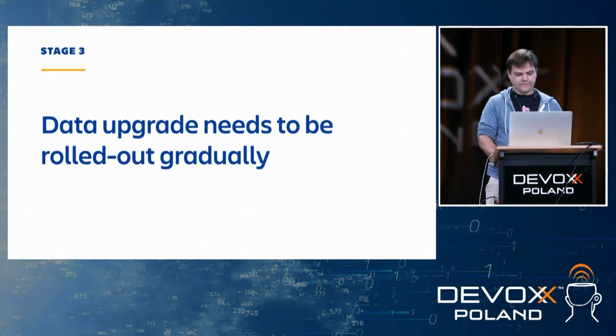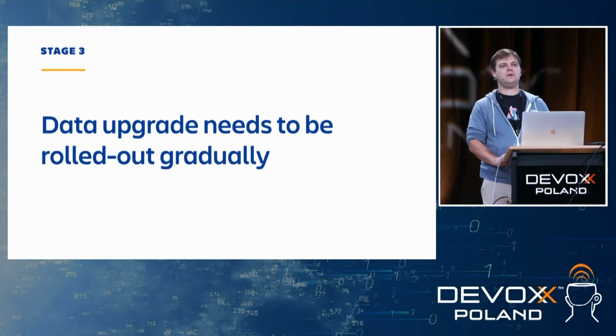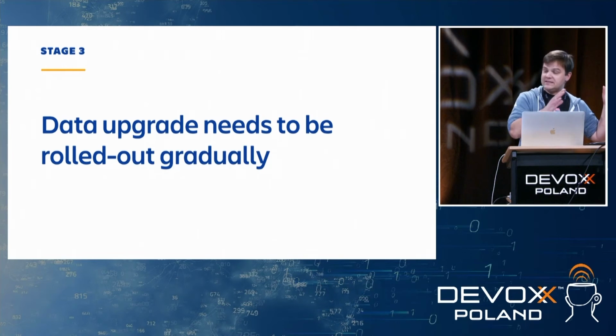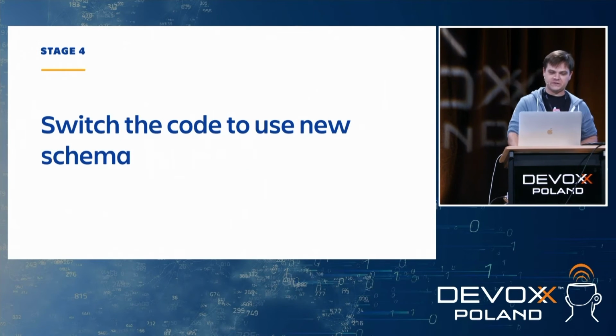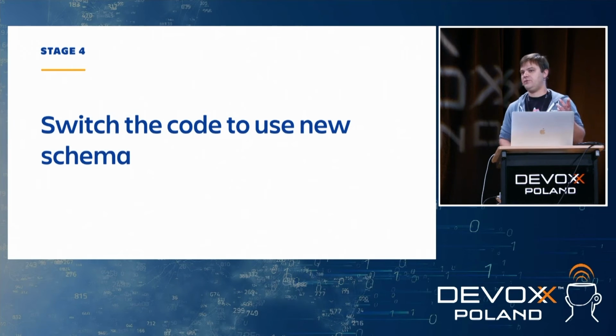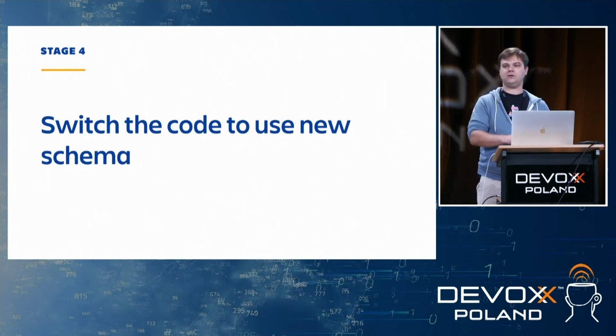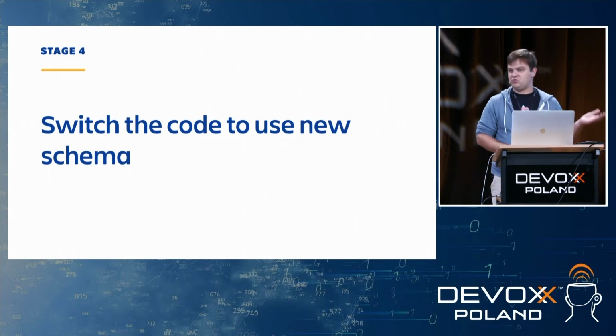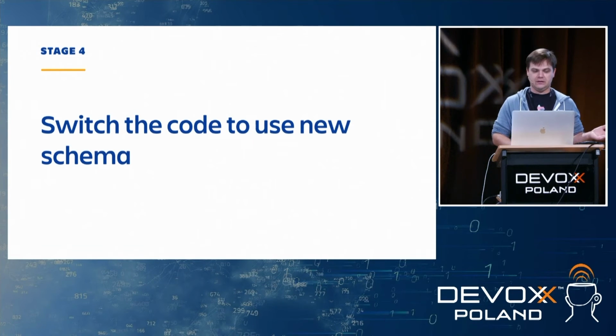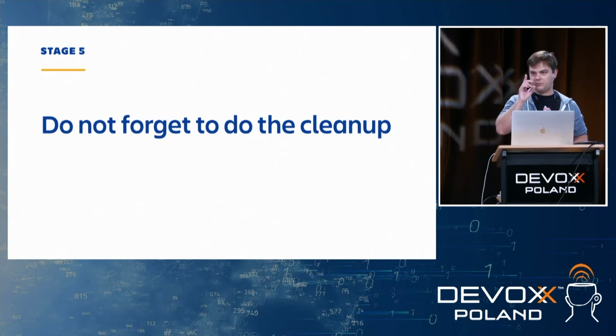So for some upgrades, we can also use feature flags. Do you know what a feature flag is? Do you want me to explain it? No? Okay, so that's the third stage. And in the fourth stage, we can flip, for example, the feature flag and say, okay, now start using the new schema because it is deployed. We know that it's completely rolled out, and just start using it. The code was there in stage 2 already. It's just a feature flag switch, so that it can move to the new branch. And in the fifth stage, there's one important thing as well.